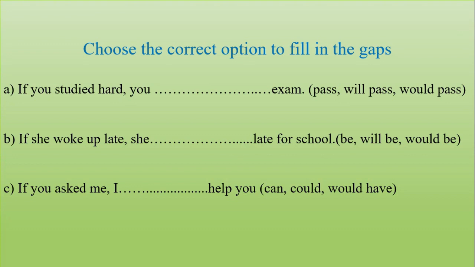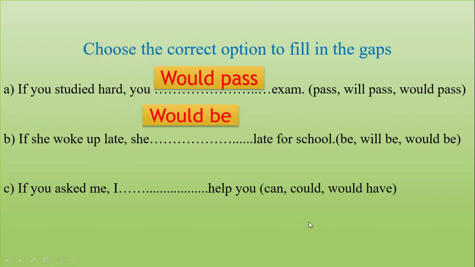Question number A. The correct answer is would pass. There is studied, verb 2. And if there is verb 2, we need to write here would plus verb 1 after subject in main clause. Okay. Next answer. Here also would be. If she woke up, here is also verb 2. And we need would, should, could, might plus verb 1. So here is would be. So would be is written here.